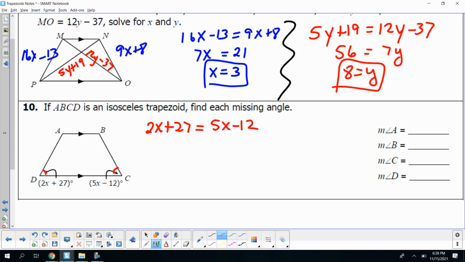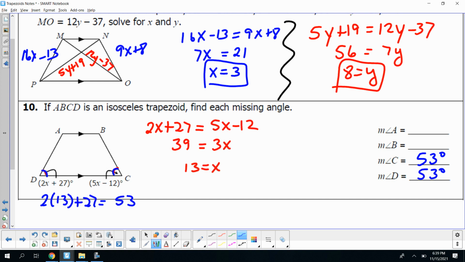Let's simplify. Subtract 2x from both sides, we get 3x. Let's add 12 to both sides, and we get 39. Divide both sides by 3, I am going to get 13 equals x. Now, they ask us for the measurement of the angle, so we have to take that 13 and plug it in. 2 times 13 plus 27 is going to equal 53. So the measurement of angle D is going to be 53. And remember, C is also congruent to D, so that's also going to be 53 degrees.